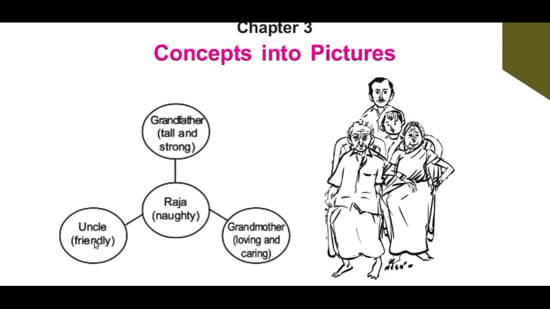So from a single image, I can make more than 6 sentences. By drawing an image, we can make a lot of concepts. So in this chapter, you are going to learn concepts into pictures. Are you ready, children? Then here we go.